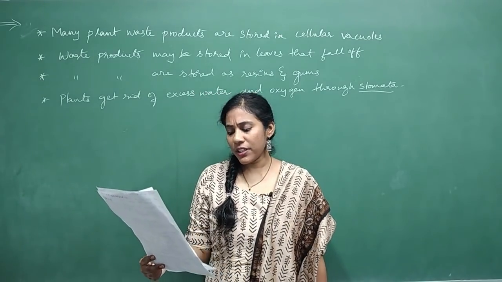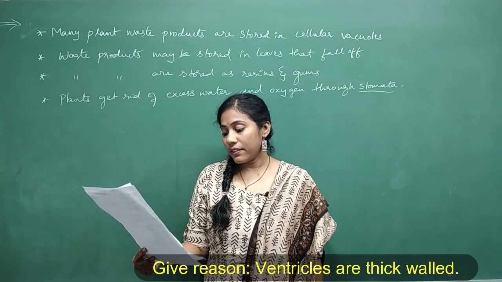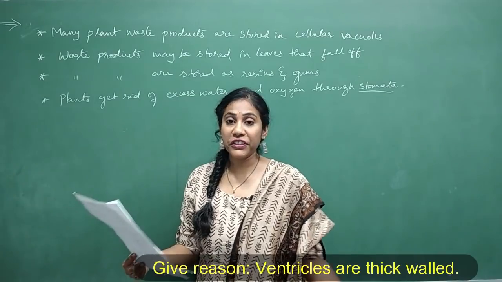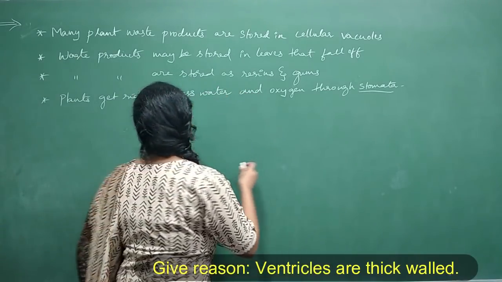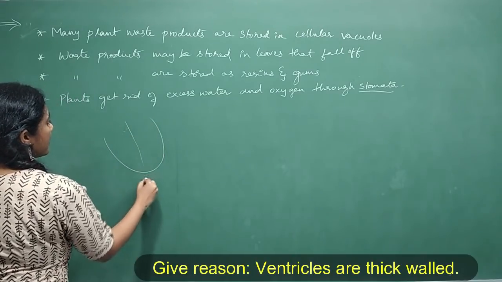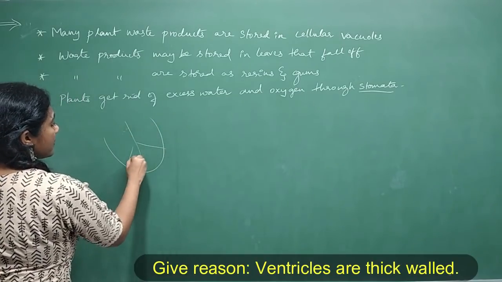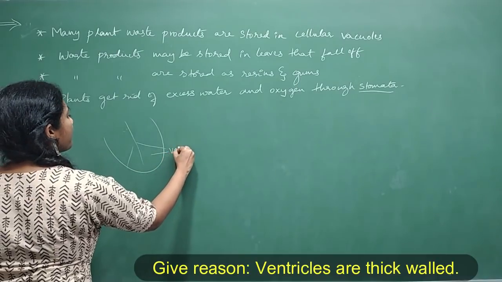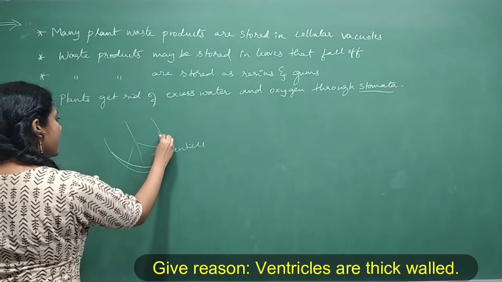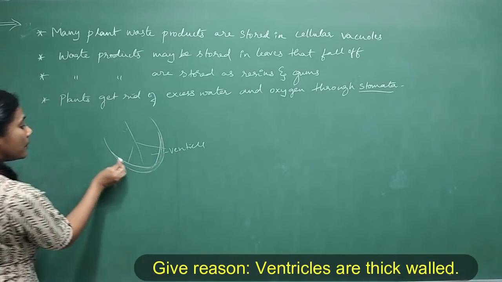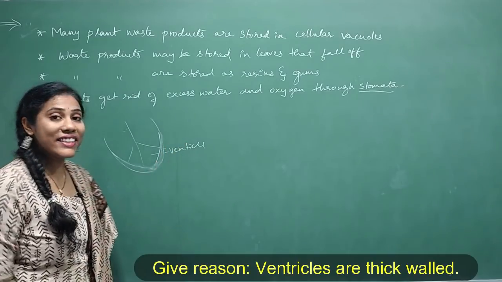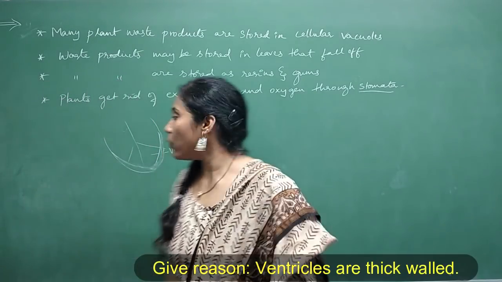Coming to the next question, give reason for ventricles are thick walled. Ventricles are thick walled. So we know the heart, and it has 4 chambers, right? And the bottom chambers are called ventricles. And the ventricles are very much thick, isn't it? When you draw a diagram also, the bottom portion you will show much thicker because the 2 ventricles are thick walled. So why are they thick walled?